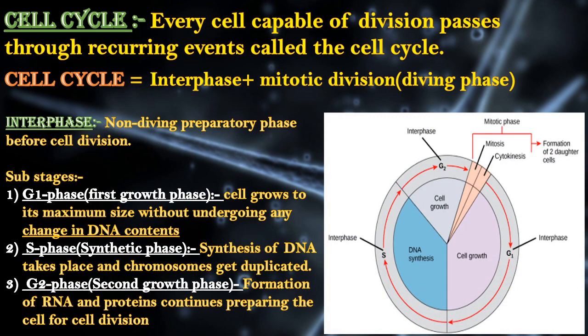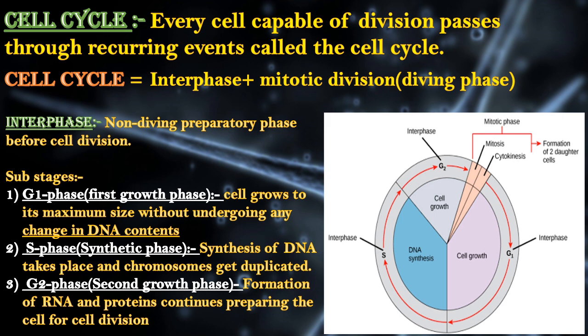Now, what is the cell cycle? Every cell capable of division passes through recurring events called the cell cycle. So, it is a cyclical process through which every cell undergoes. Now, the cell cycle is mainly divided into two parts, that is interphase and mitotic division. In the previous slides, we learned about mitotic division. Now, mitotic division is not the only part of the cell cycle. There is another part which is called interphase.